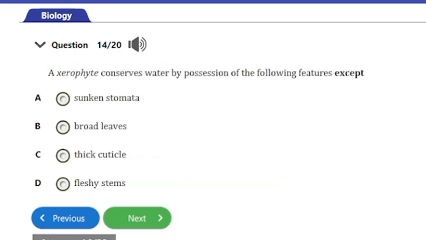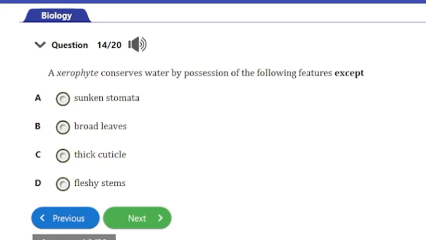So guys, let's consider the next question. That's question number 14. It says, a xerophyte conserves water by possession of the following features except A. sunken stomata, B. broadleaves, C. thick cortical, D. fleshy stems. So guys, without thinking much on this, already we know that when a plant has broadleaves, it's going to lose more water because water is going to evaporate from the surface of the leaf.